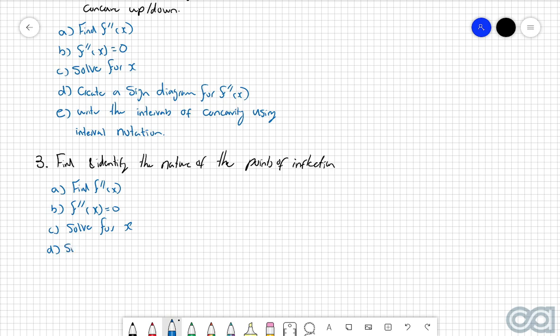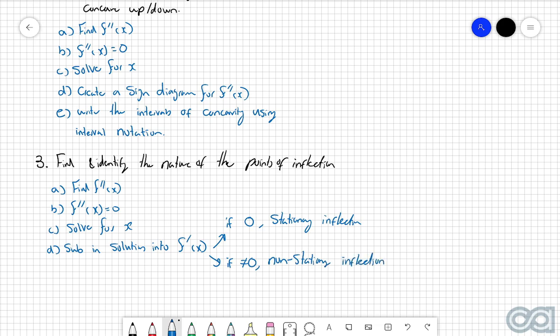So you're going to substitute those solutions into the first derivative, f dash of x. If the answer is 0, then you've got a stationary inflection. If the answer is not equal to 0, then you've got a non-stationary inflection.